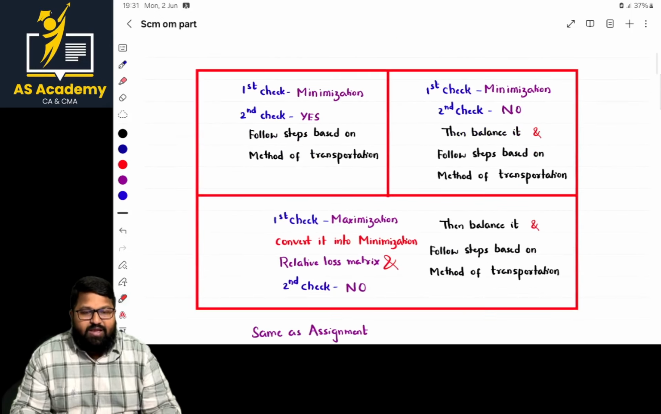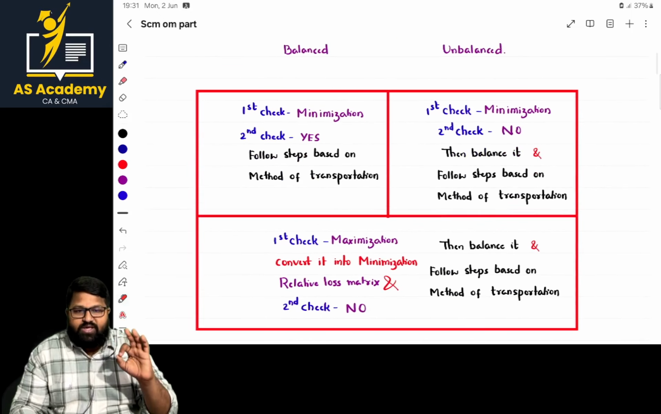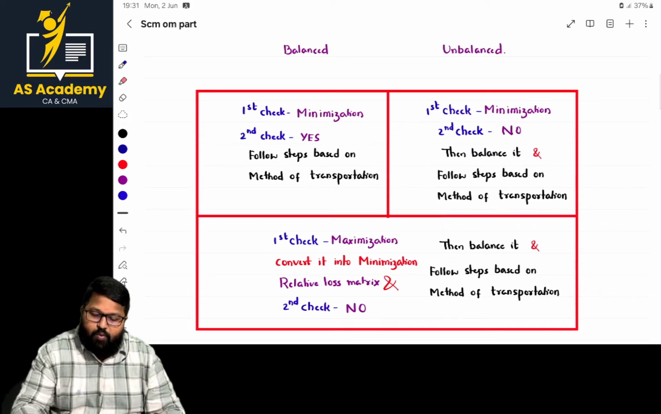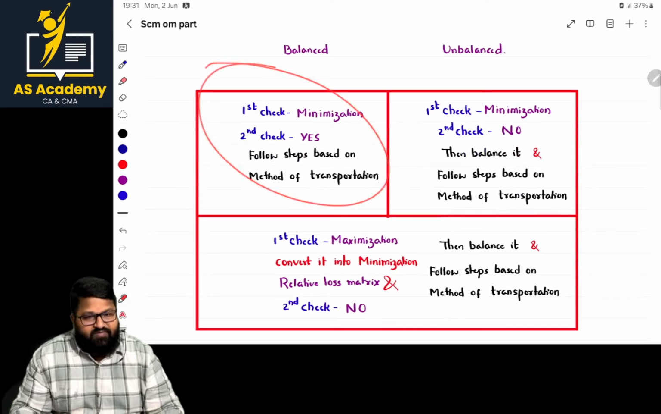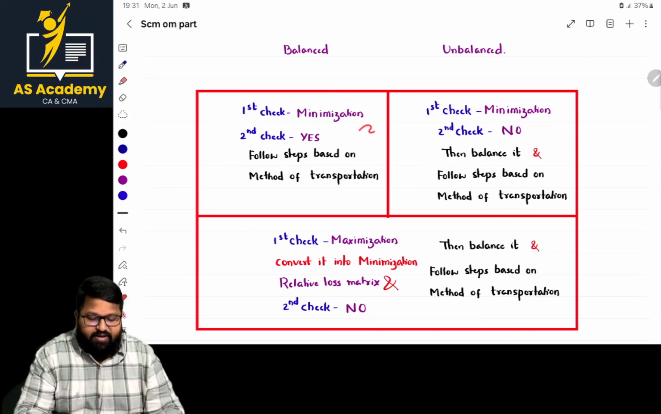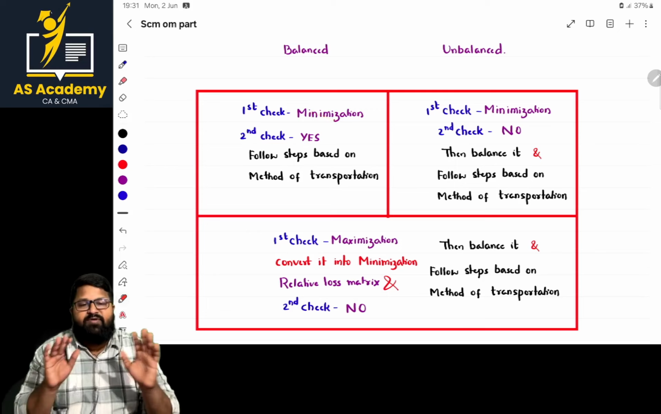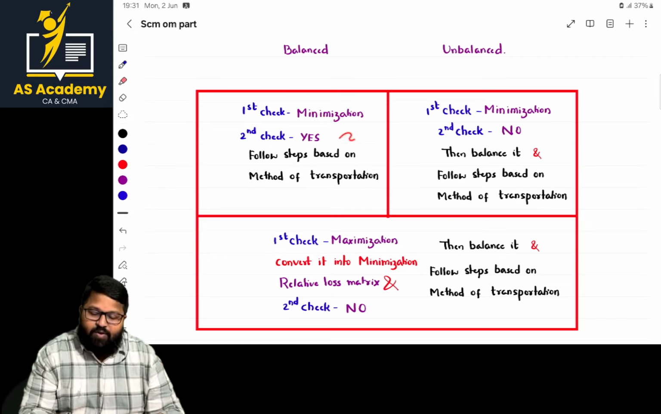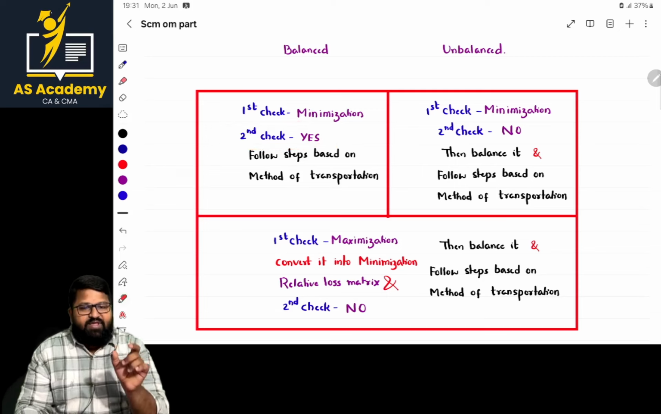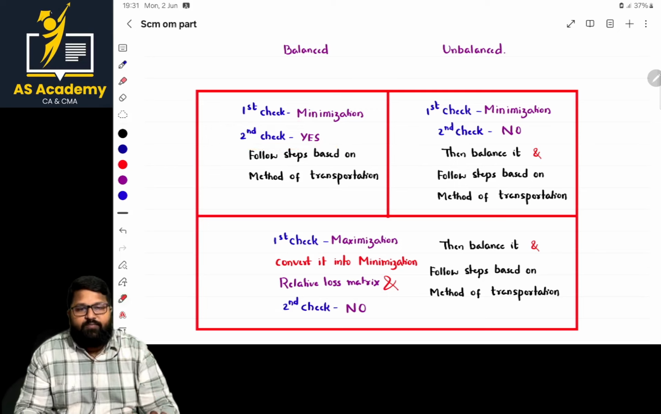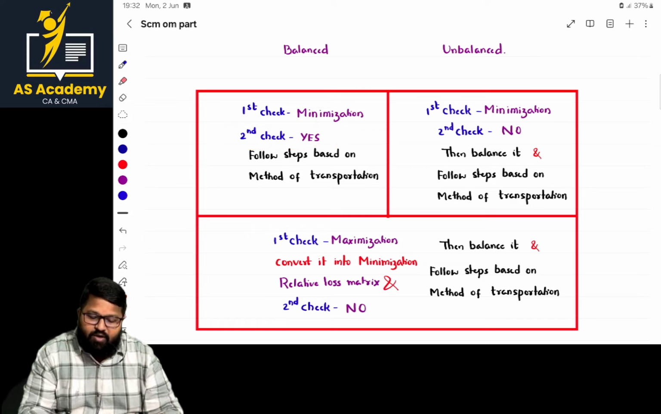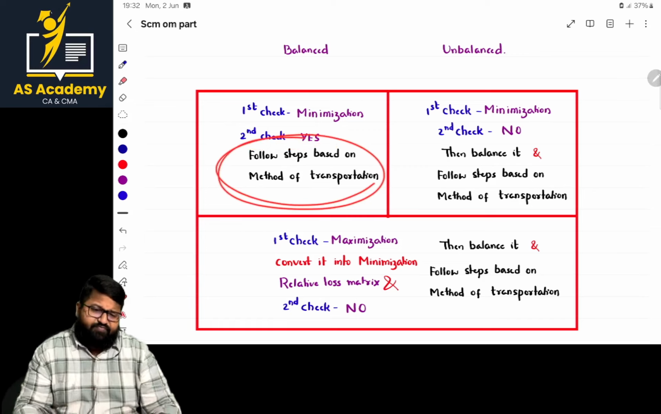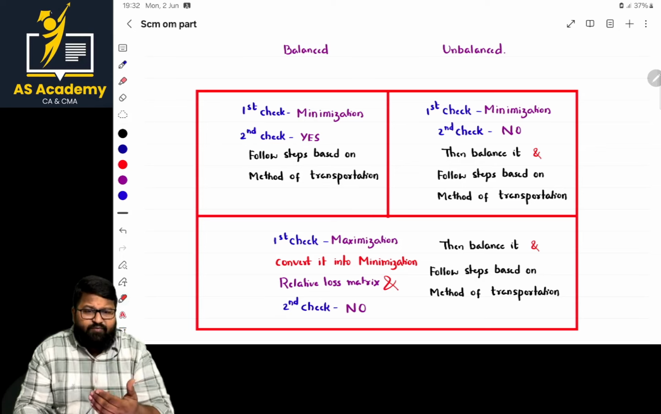Now, there can be three alternatives in the case of a transportation problem. What is the first alternative? The first check is satisfied, that is, it is minimization. As it is a minimization model, we need not worry at all. And what is the second check? Whether demand is equal to supply or not. If demand is equal to supply, then the following steps are based on the method. We have to follow the steps.